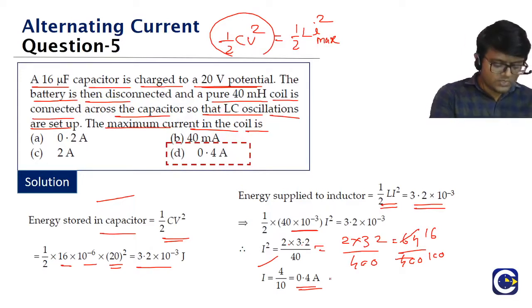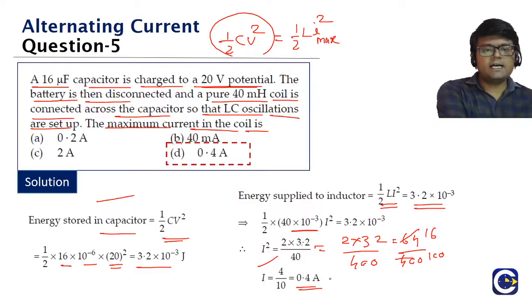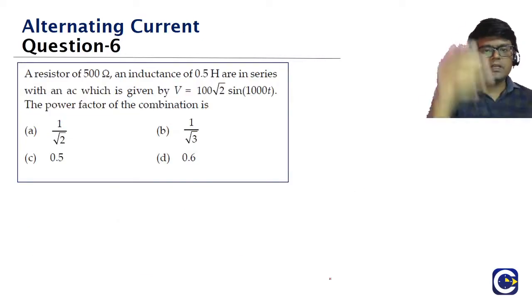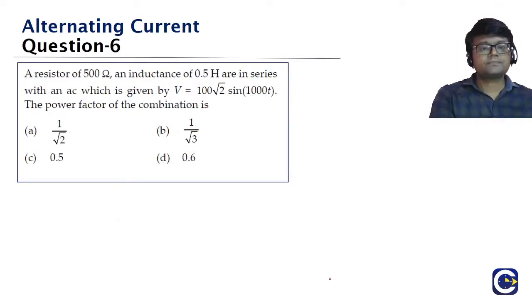Okay, so we'll go to the next question, guys. This is the answer for the 5th question. Okay, look at the next question, 6th question. A resistor 500 ohms. What is the resistance value, guys? 500 ohms, and an inductance 0.5 Henry.